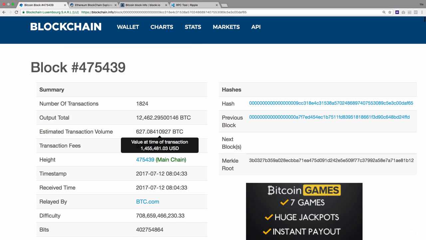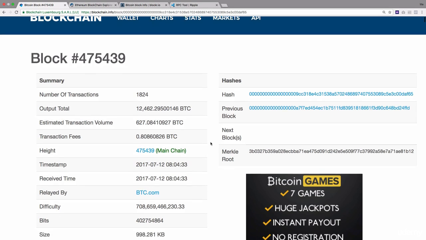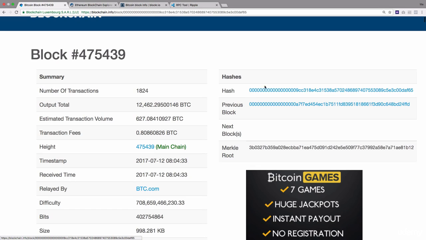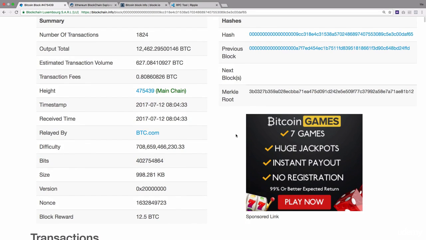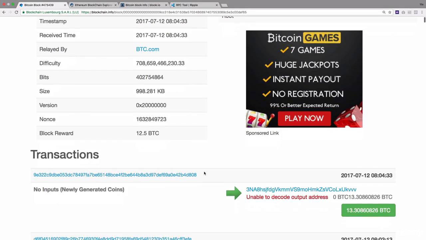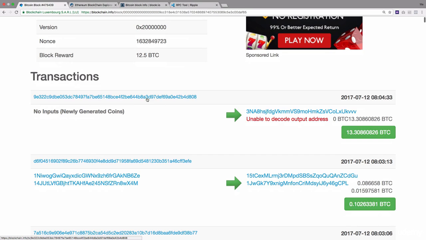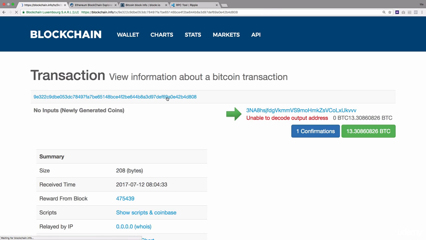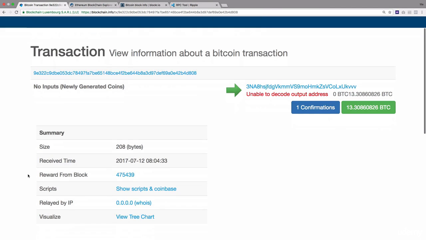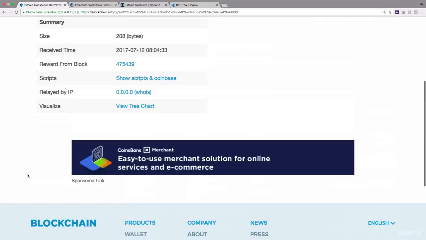Estimated total transaction involved in this block is 627 bitcoins. The hash of the block, this is called the signature of the block, is this. The signature of the previous block is this. So this is what I was talking about when we say that the signature of the block should be lesser than the previous one. This is called the hash of the block. You can go down and see this is the transaction ID, and the transaction involved is 13.30 BTC, as you can see. We can click on the transaction ID if you want to read more about the transaction. So here we have the transaction information.